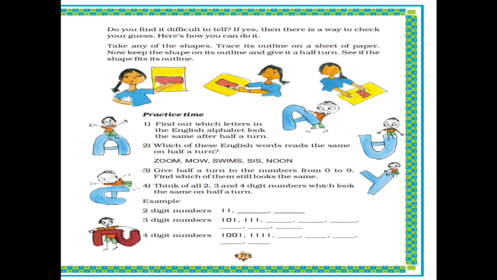Now let's see question number 3. Give half a turn to the numbers from 0 to 9. Find which of them still look the same. So this will be homework. You have to find the numbers between 0 to 9 which will look the same after a half turn.